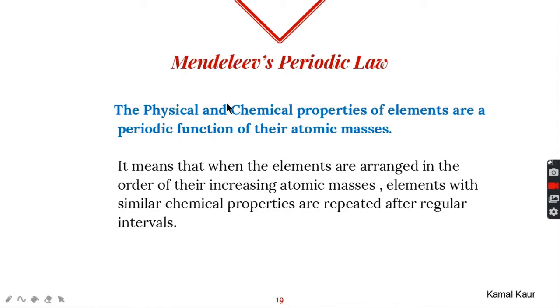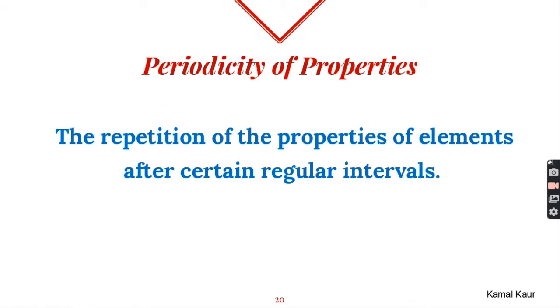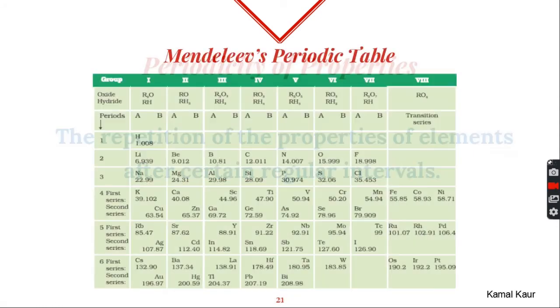Then he gave his law called Mendeleev's periodic law. This law states that physical and chemical properties of elements are a periodic function of their atomic masses. Periodic function means properties of elements are repeated after certain regular intervals. And this repetition of properties of elements after certain regular intervals is called periodicity of the properties.